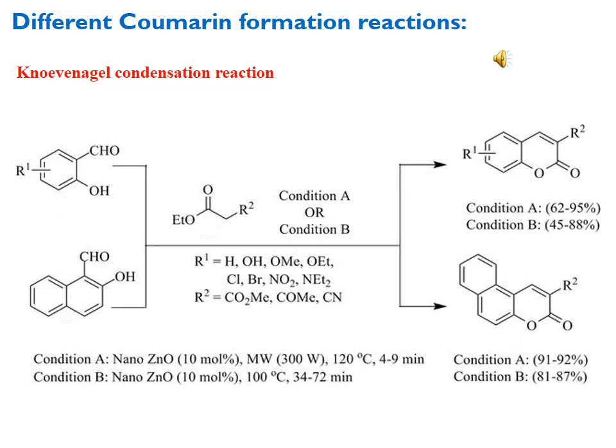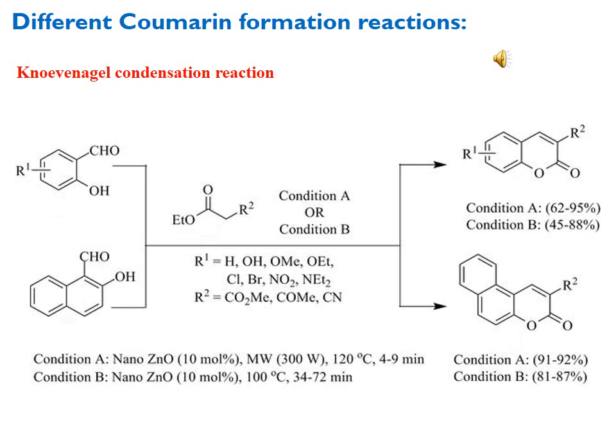Both of them were treated with ethyl ester, a substituted ethyl ester, and this substituted ethyl ester can contain R2 groups, which can be another ester functionality or ketone functionality or cyano functionality. R1 substitution can be with different electron donating or withdrawing groups, and we get the coumarin product here.